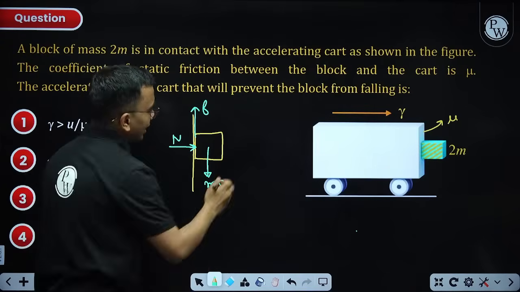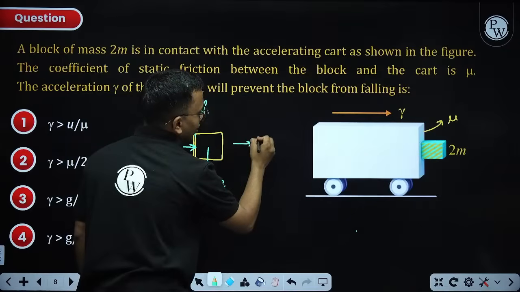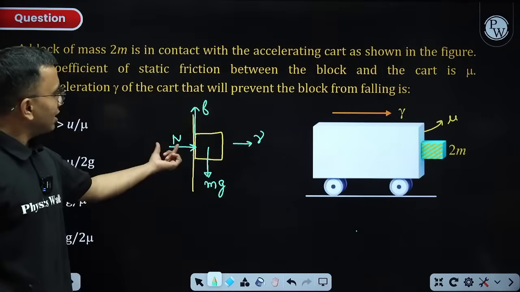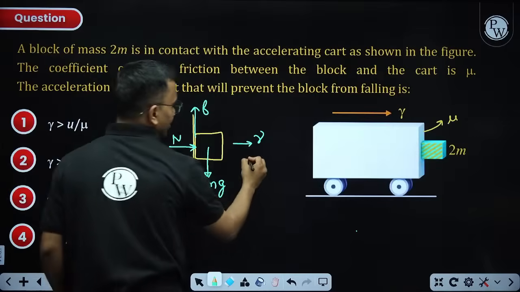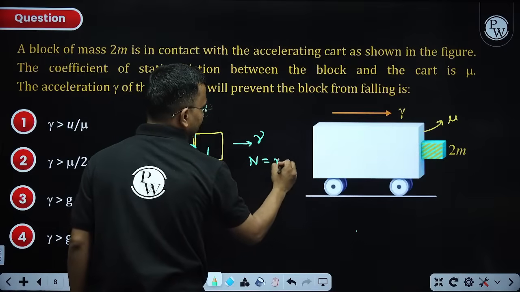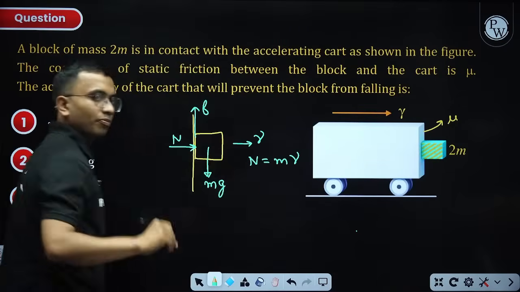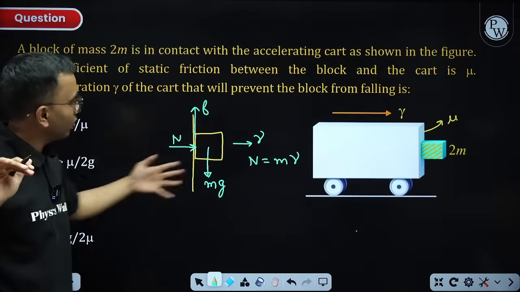These all, and it is having an acceleration in this direction which is gamma. So I will say this normal reaction N is equal to, in horizontal direction, mass of this block into the acceleration gamma. This is clear. Mass into acceleration in horizontal direction.